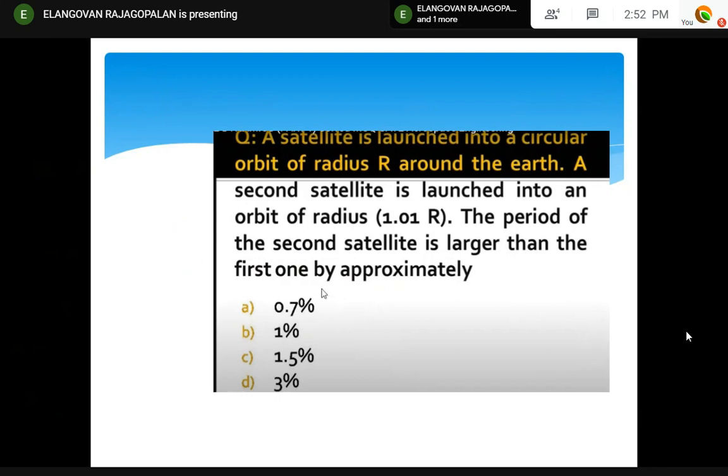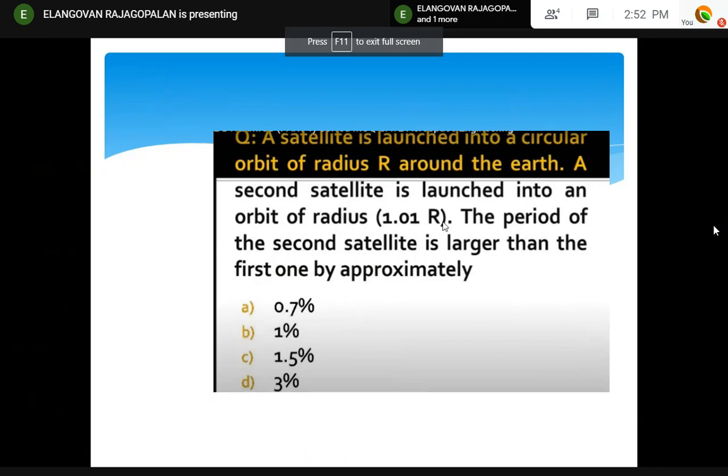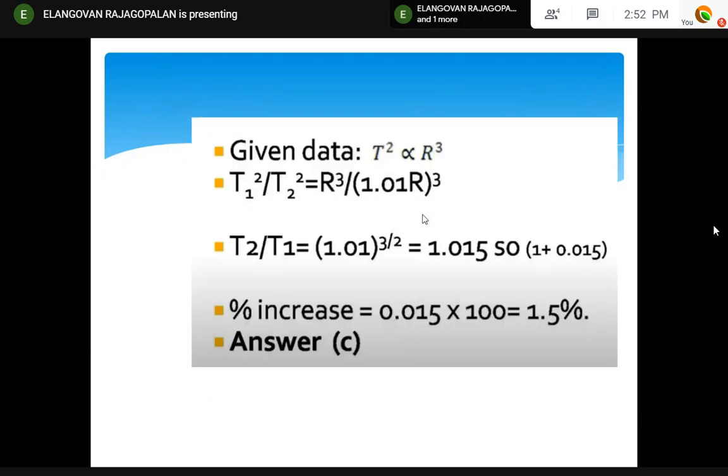Again, change the radius of the Earth and increase it by 1.01. Then compare, calculate the orbital period, so you can find the difference in percentage. It is all given data. Remember, the third law is T squared is equal to R cube. T1 squared by T2 squared is equal to R1 cube by R2 cube.